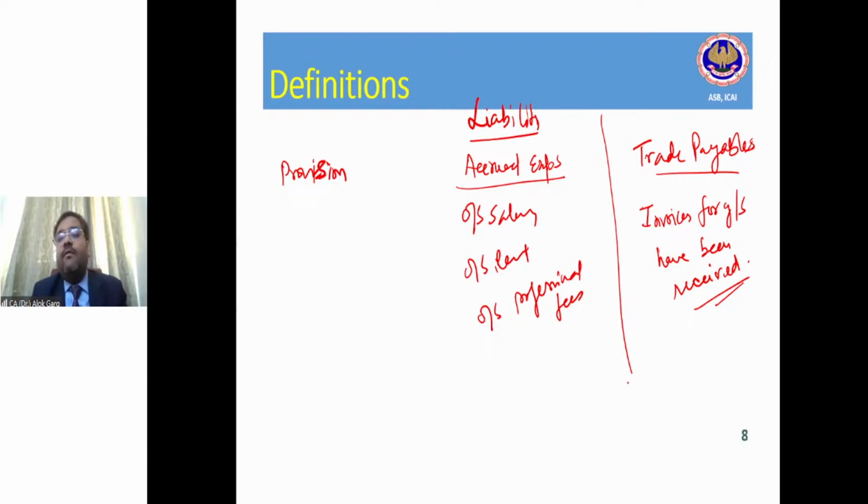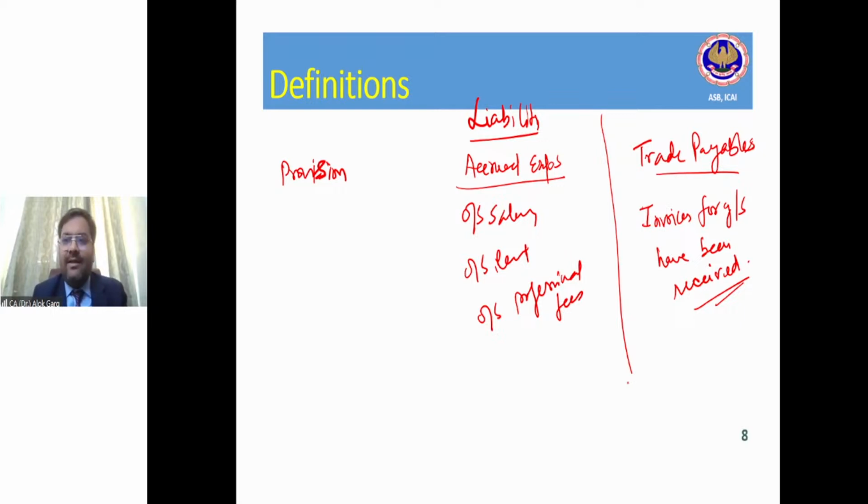Okay. Friends, tell me one thing, audit fee. Whether audit fee is a provision or accrued expenses. You all are doing your articleship and you must have heard this, that you should make a provision for audit fee. So whether that audit fee is a provision or accrued expenses.